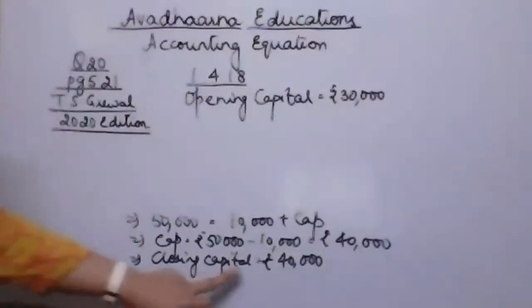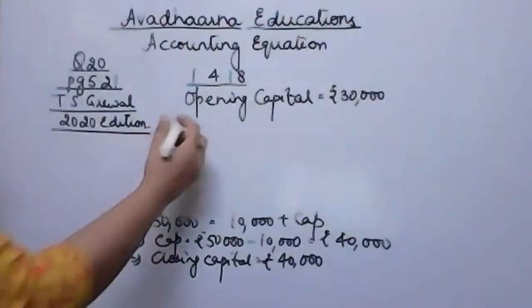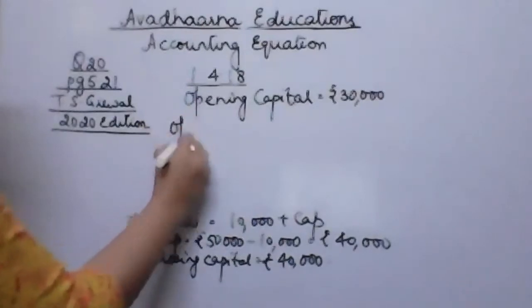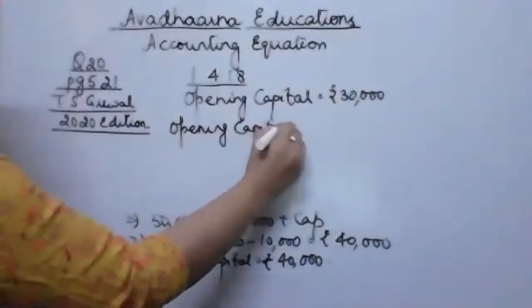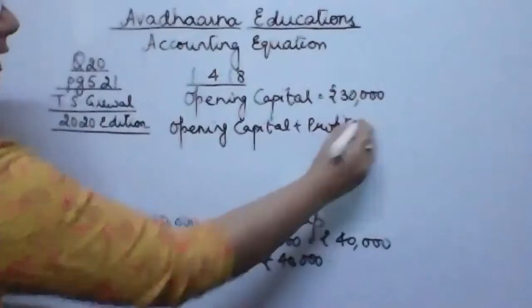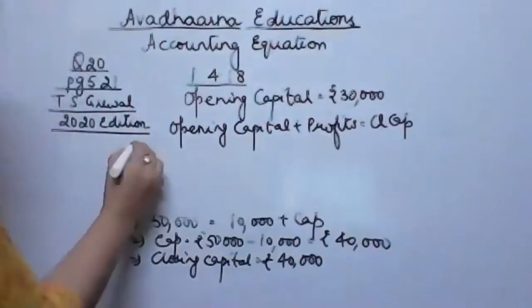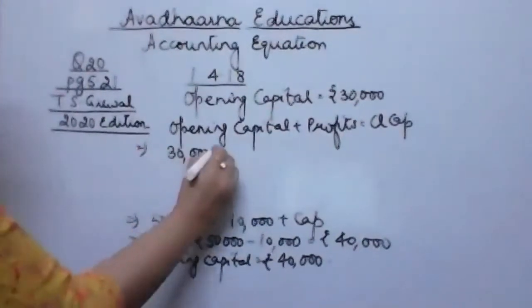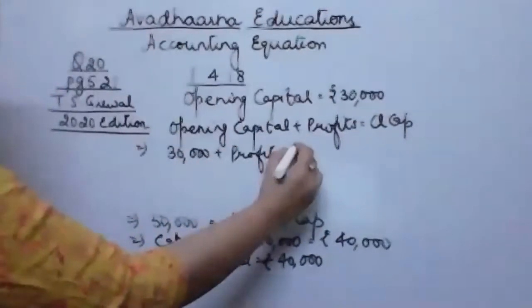Now we know that closing capital is 40,000 and opening capital is 30,000. And the formula for calculating closing capital based on this information is opening capital plus profit. We don't have anything else in the business, no drawings and additional capital. So opening capital plus profit is equal to closing capital. Now we have all the values. Let's substitute the values. Opening capital is 30,000. Profit I need to calculate, and closing capital is rupees 40,000.